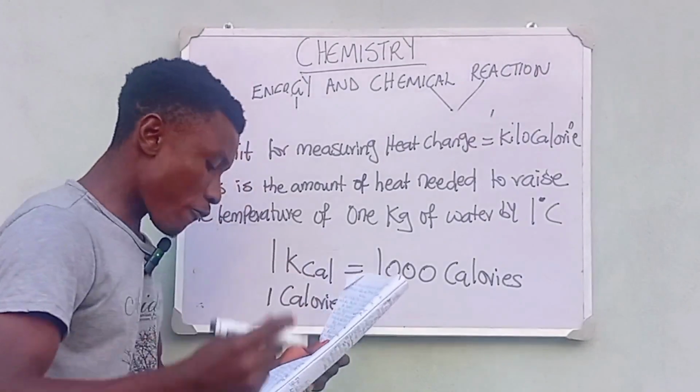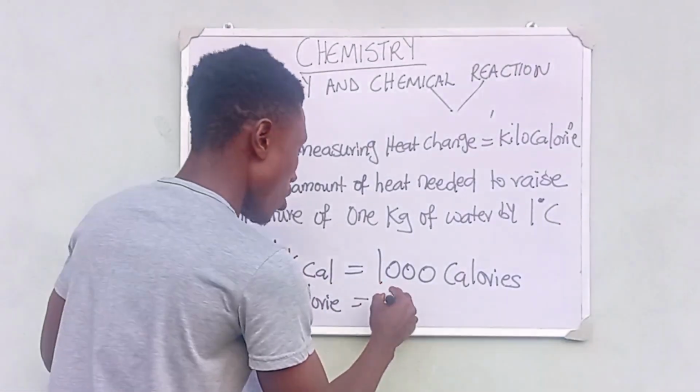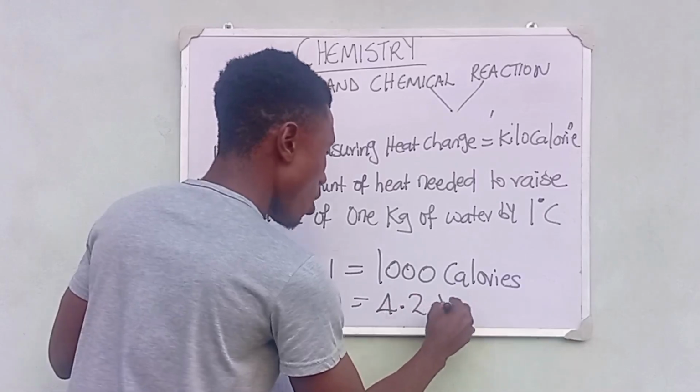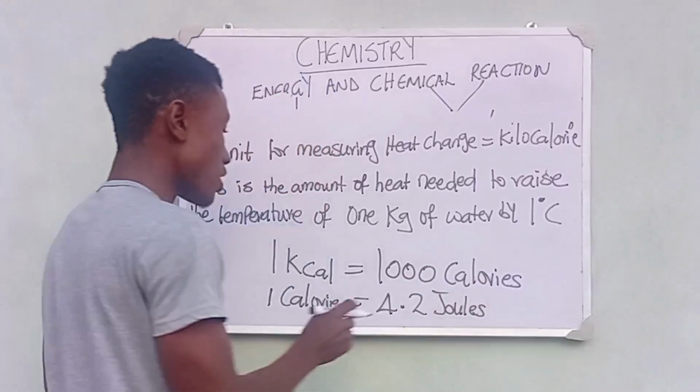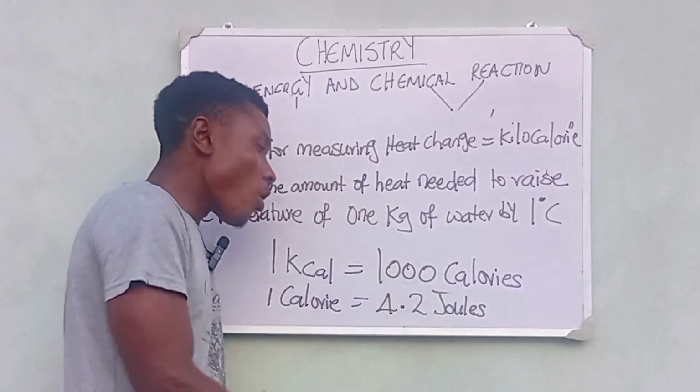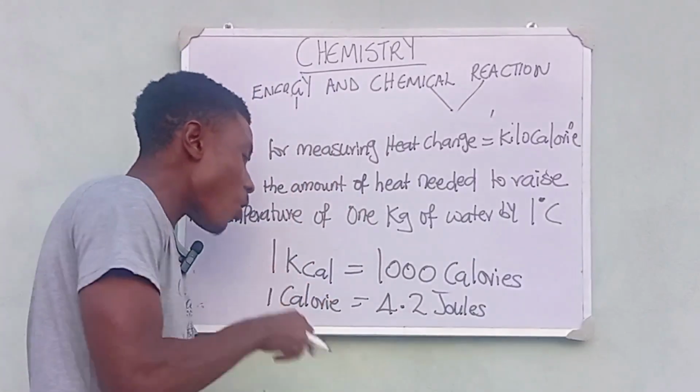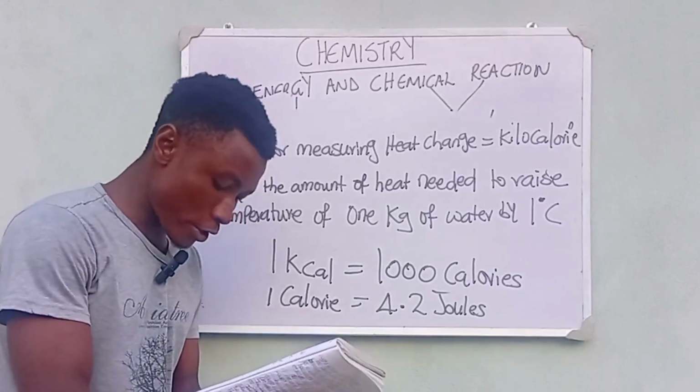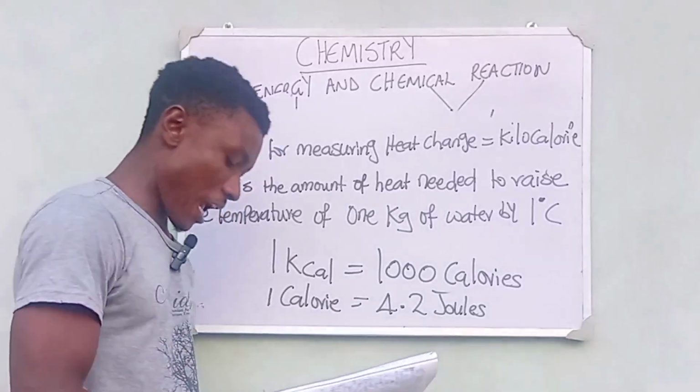Now one calorie, take note, is equal to 4.2 joules. So 1 kilocalorie is equal to 1000 calories, and 1 calorie equals 4.2 joules. That is just how it is.